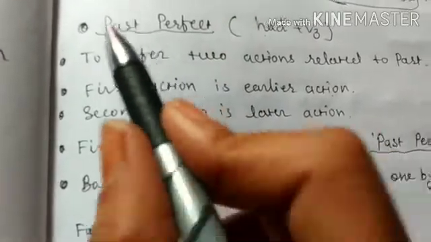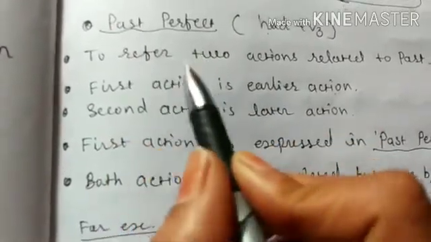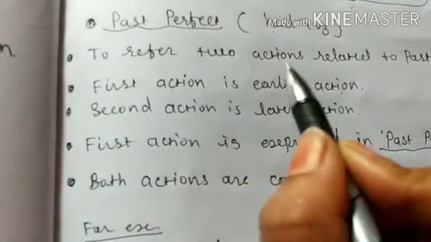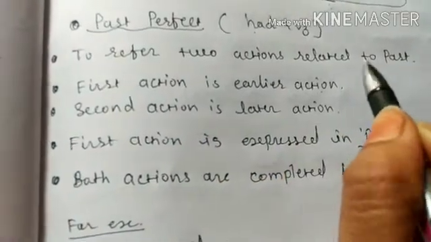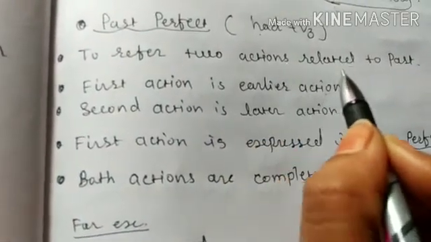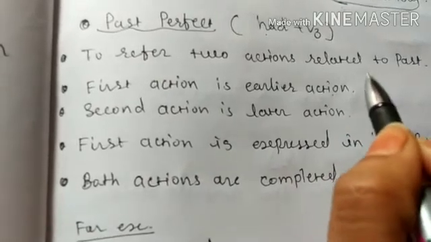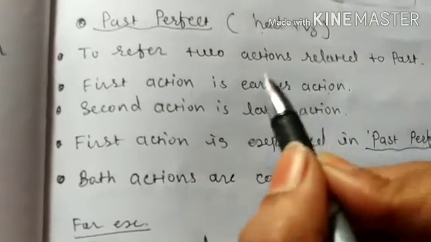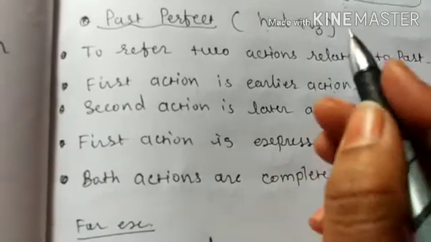When we talk of past perfect tense, we have to mention two actions related to the past, and both are completed actions.